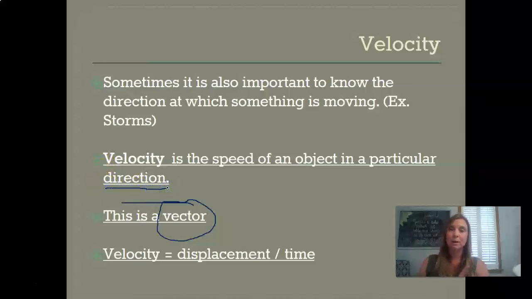So think back to our motion maps where we had our arrows pointing to the left or the right where the car was moving. We will use the same for whatever we are describing its motion. And in this case, we can also say it moved north or south or up or down or wherever it may have been. So this is a little bit different versus speed because we're going to add another layer to it. Speed and velocity in this class are very, very similar. We'll still use our 3 points of distance and time. However, when we are asked to find the velocity, we will also provide a direction.